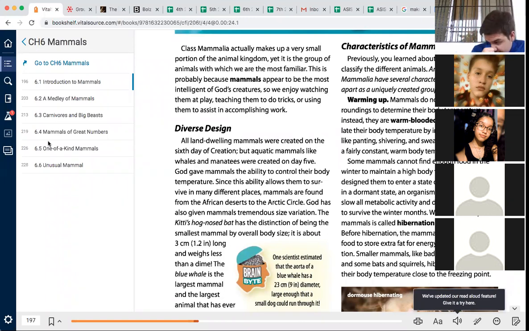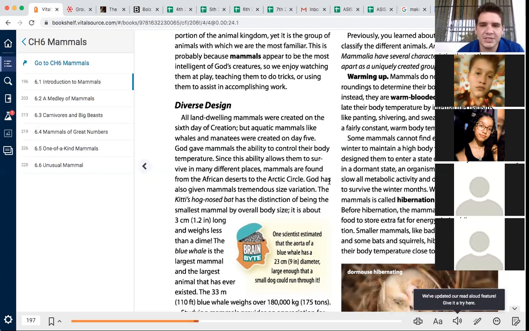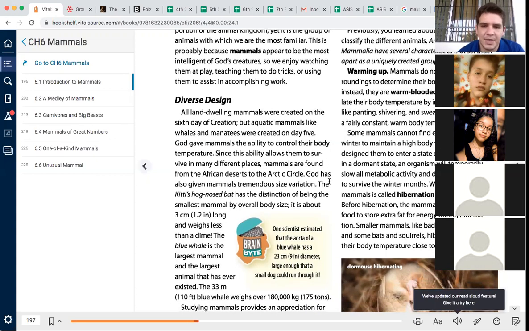Okay, we don't have to do that. We can regulate or keep the same body temperature. Instead, they are warm-blooded, meaning they regulate their body temperature by internal mechanisms like panting, shivering, and sweating. Mammals have a fairly constant warm body temperature year-round, so we will normally stay the same unless we're sick. Some mammals cannot find enough food in the winter to maintain a high body temperature. God designed them to enter a state of dormancy.